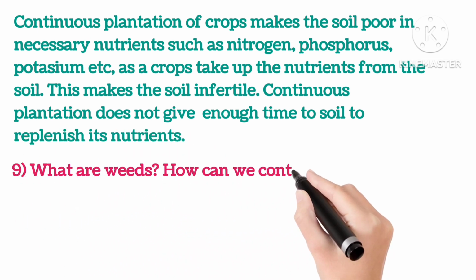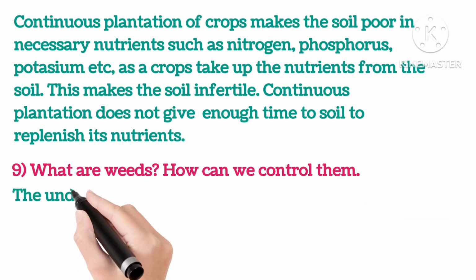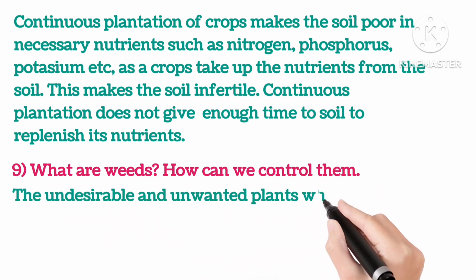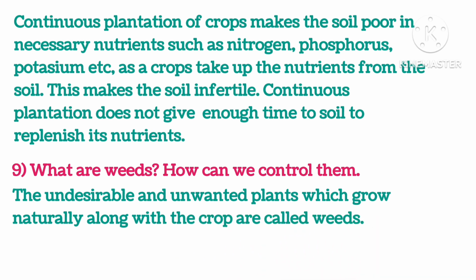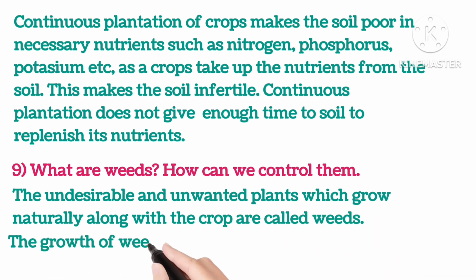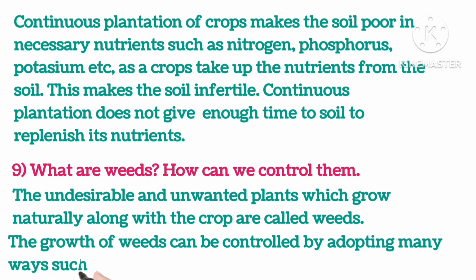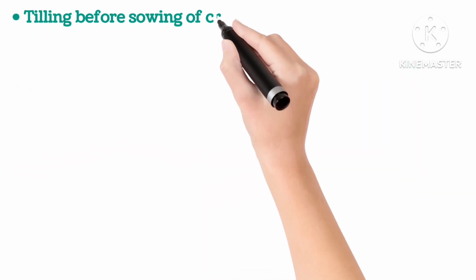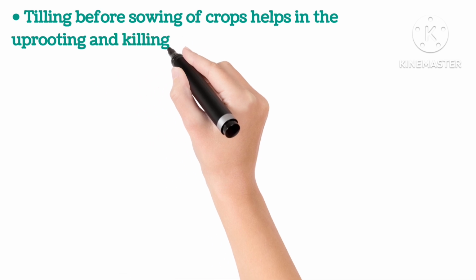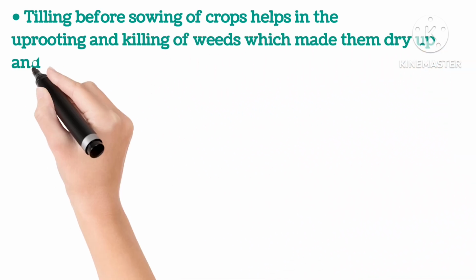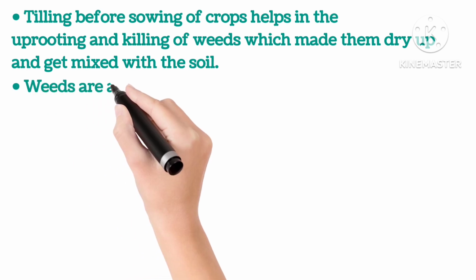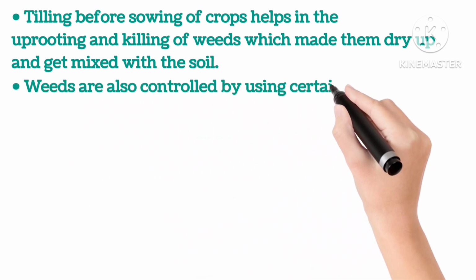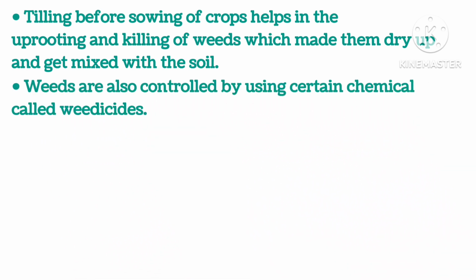What are weeds and how can we control them? The undesirable, unwanted plants which grow naturally along with the crops are called weeds. The growth of weeds can be controlled by adopting many methods such as tilling before sowing of crops, which helps in uprooting and killing of weeds, which make them dry up and mix up with the soil. Weeds are also controlled by using certain chemicals called weedicides.